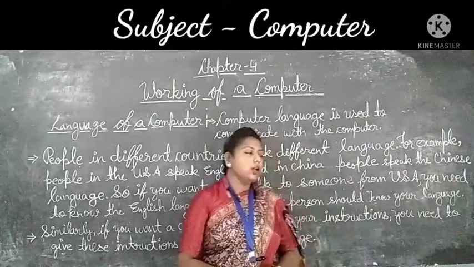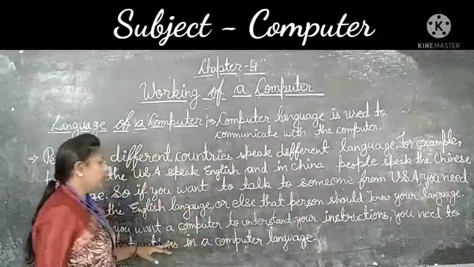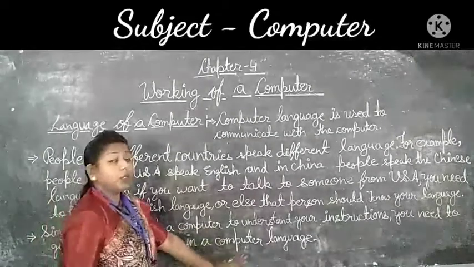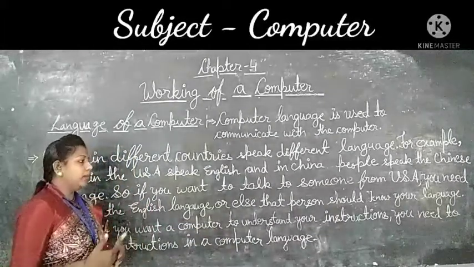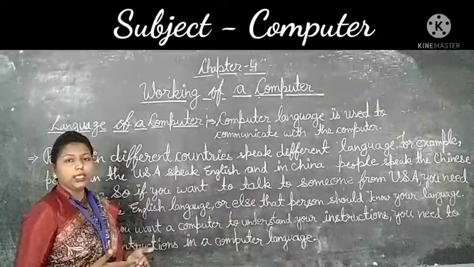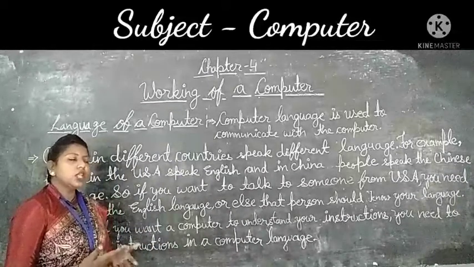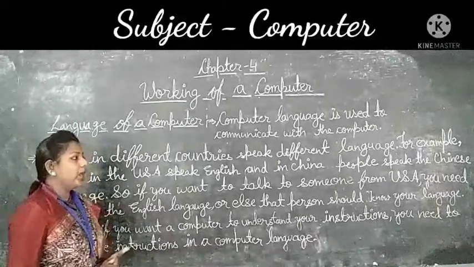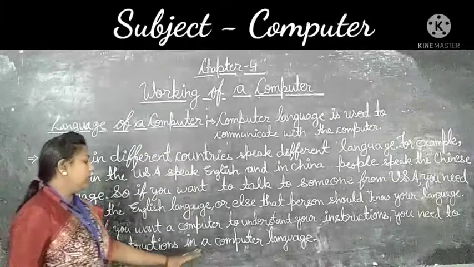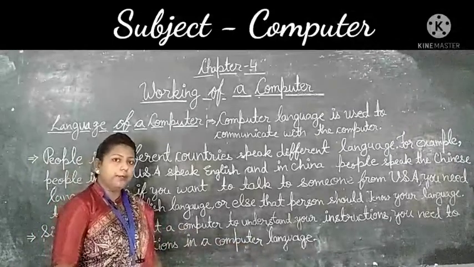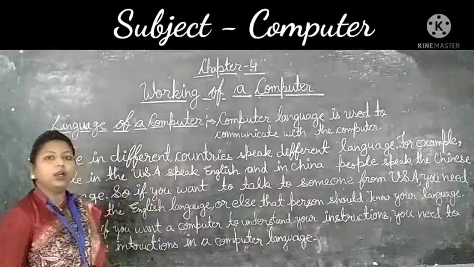Students, you understand my language, which is English, but the computer needs instructions in a computer language such as C++, Java, and so on. Now let's move to your third paragraph.